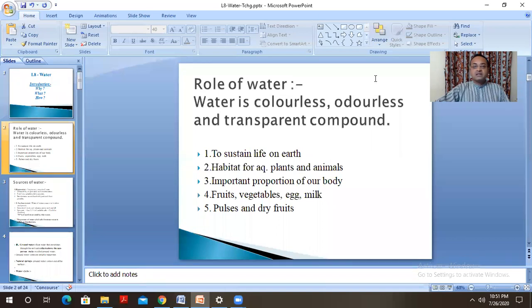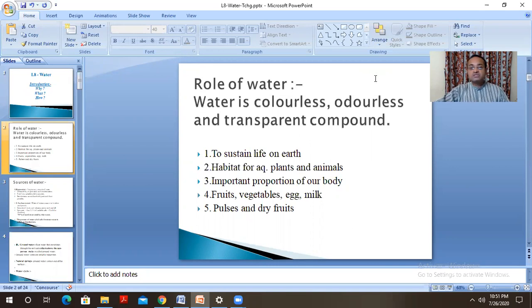Now, dear friends, let us see the role of water in our day-to-day life. We know that water is a colorless, odorless, and transparent compound. This is just an introduction of this water. And now, firstly, the role of water in our day-to-day life.